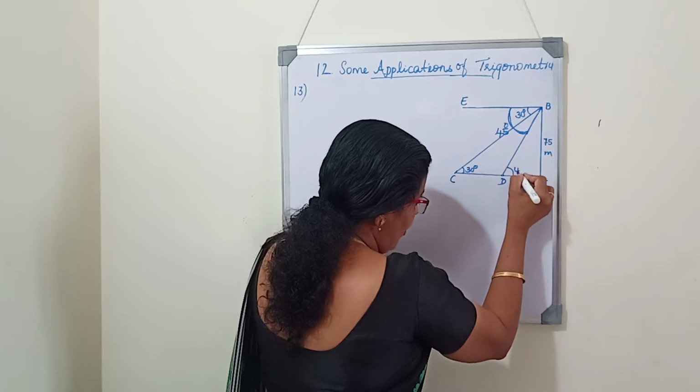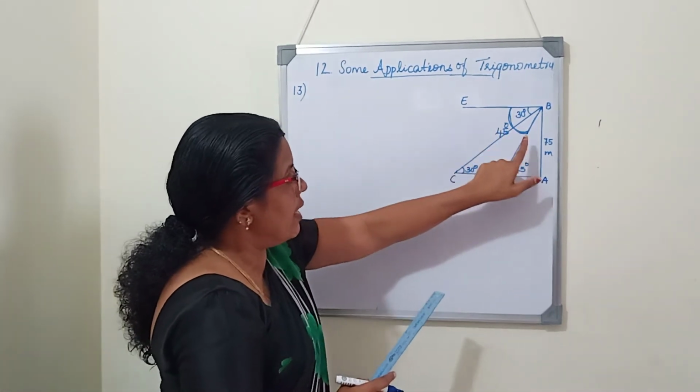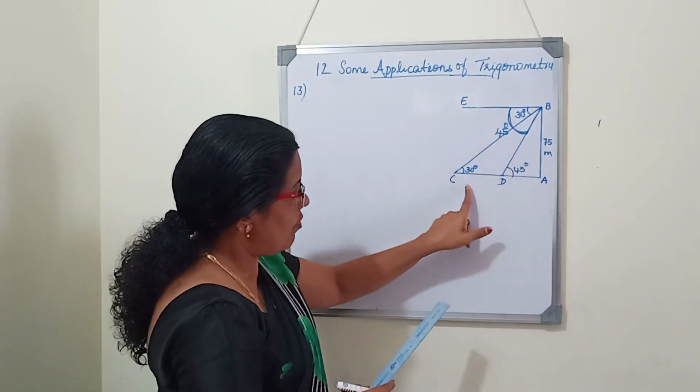Here we will get 45 degree. I think you understood how to mark the angles. Don't confuse. At a time, don't mark both the angles. We should start with one by one.